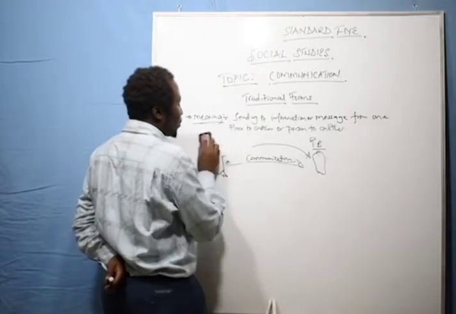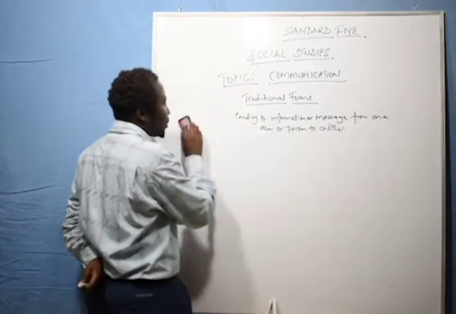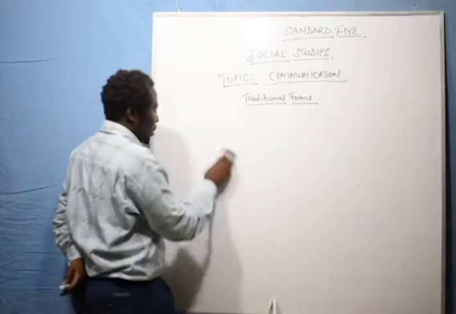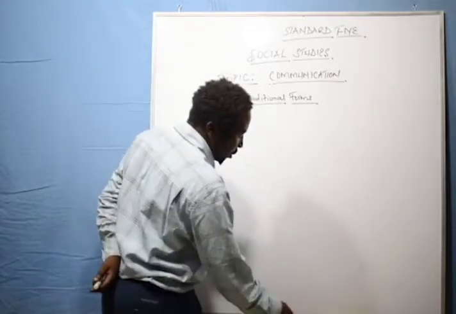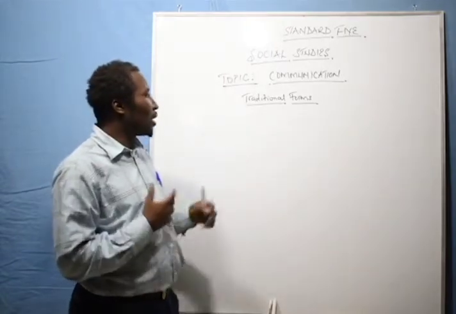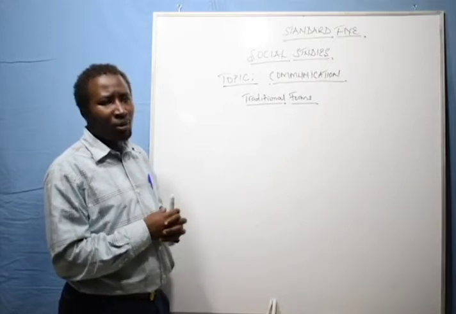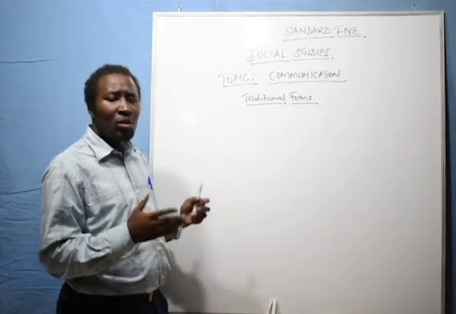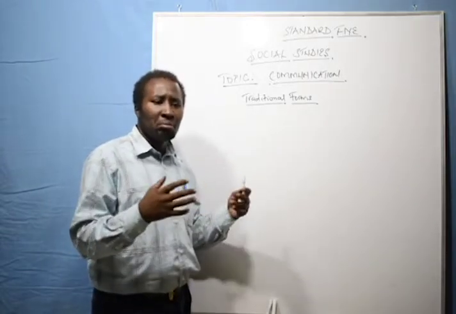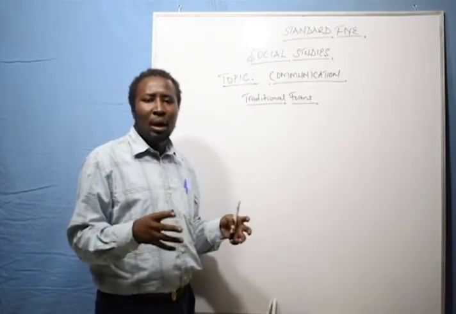Now, I want us to look at the traditional forms of communication. At this stage, we look at the methods or traditional forms that were being used in the past as a way of sending information. We know that in the past there were no phones, no tablets, no smartphones.